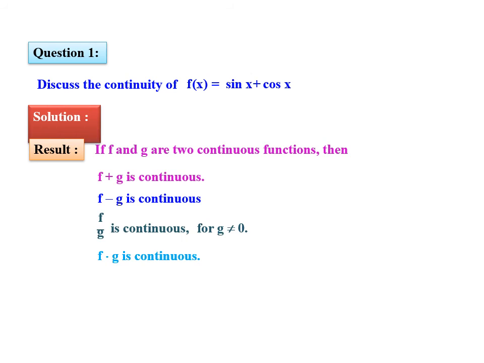Using the definition and the above concept of composition of two functions, we will discuss a few examples. Question 1. Discuss the continuity of f of x is equal to sin x plus cos x. Result: if f and g are two continuous functions, then f plus g is continuous, f minus g is also continuous, f upon g is a continuous function for g not equal to 0, and f dot g is also a continuous function.